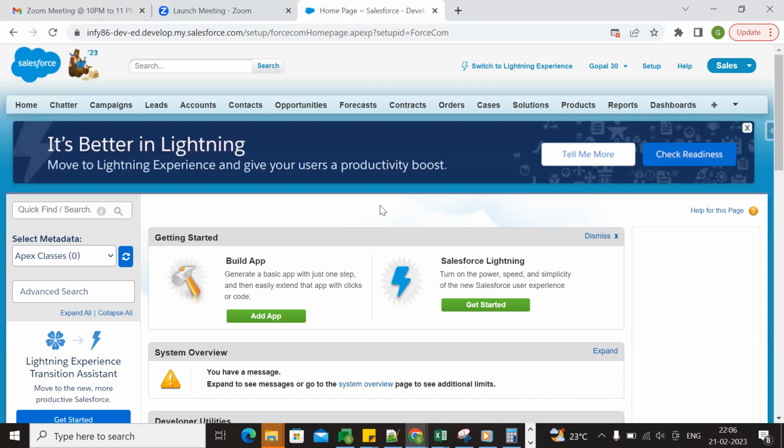First, private, public read-only, and public read and write. In private, only higher hierarchy and system admin can see and edit the records. In lower hierarchy, they can't see the records.